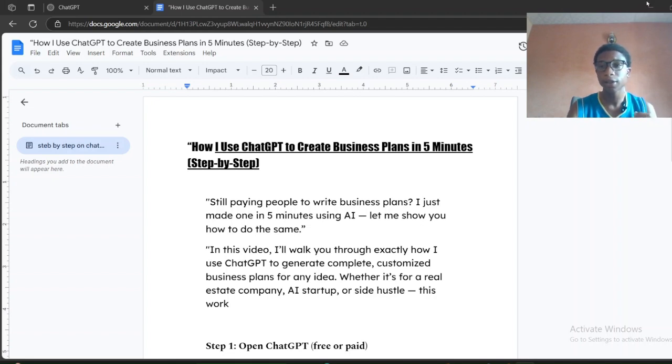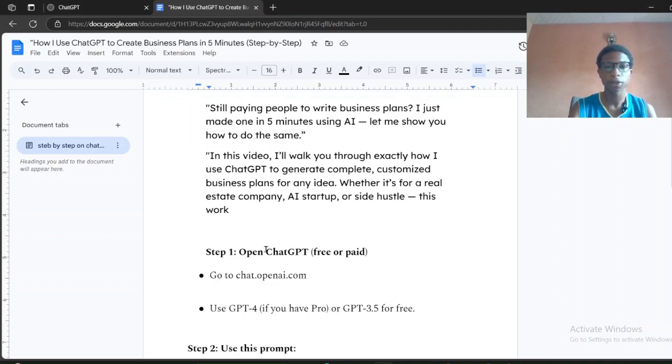The first step is to go to OpenAI, like open ChatGPT. Then you check on the free or paid plan. You can use either the free or paid plan. Anyone can use the free one. It doesn't matter what kind of model you use.